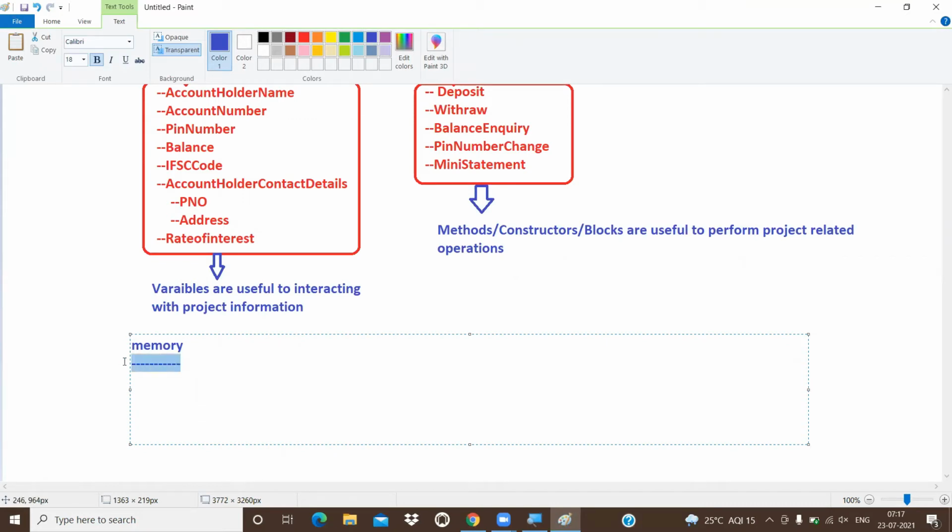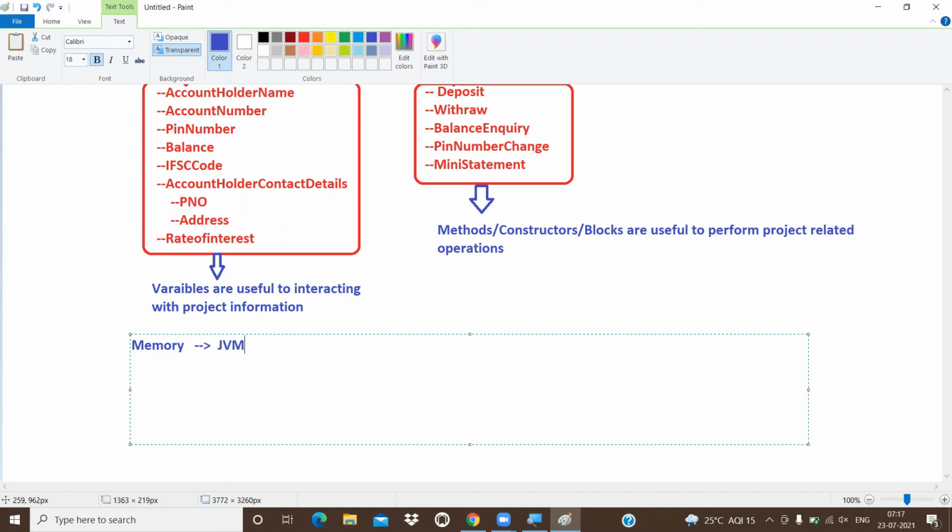Memory. Who is going to provide the memory? We are the Java learners, the upcoming Java developers, so memory management is always taken care of by the JVM. Got the point or not?